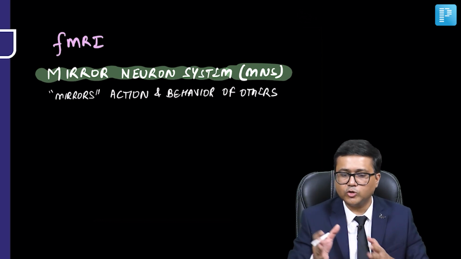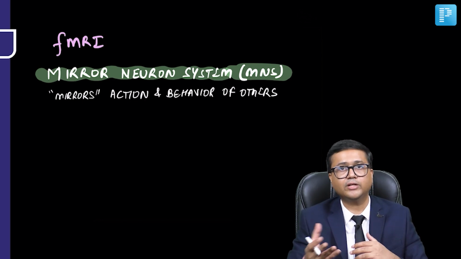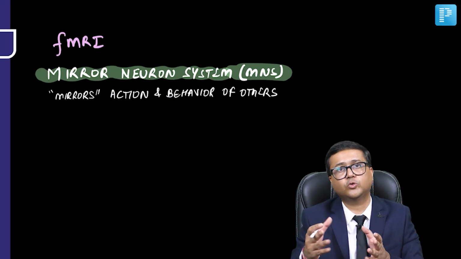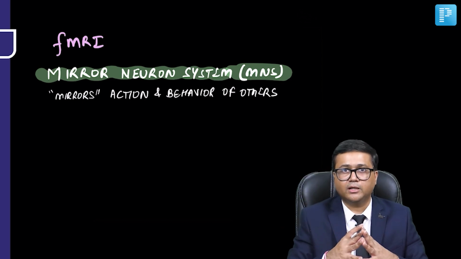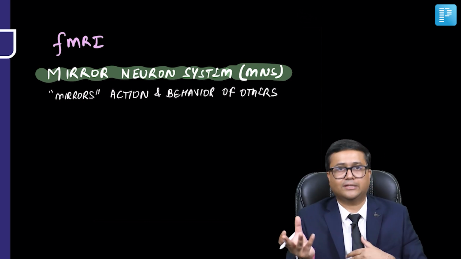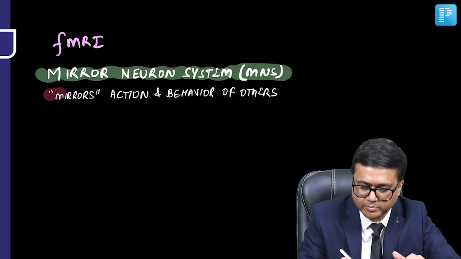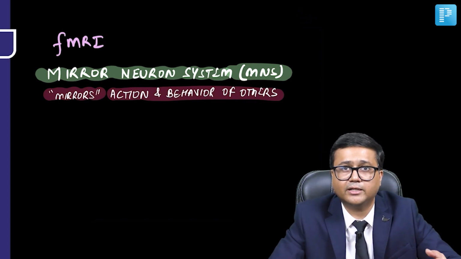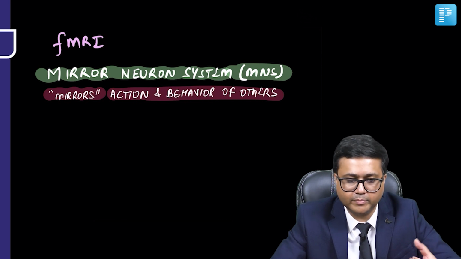The mirror neuron system represents certain neurons which get activated even when we see someone performing those tasks. So even if you're watching someone doing any activity, certain areas of the brain get activated which are activated when we are doing those tasks. That means there is mirroring of actions and behaviors of others, and this system is affected in patients with autism spectrum disorder.